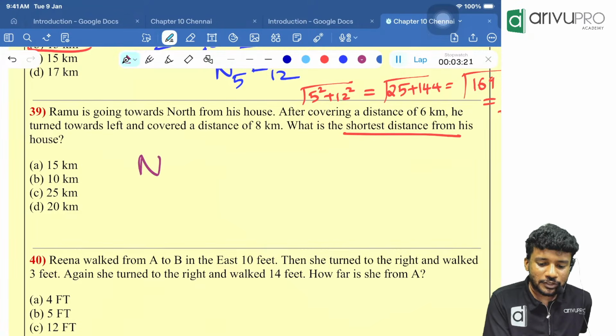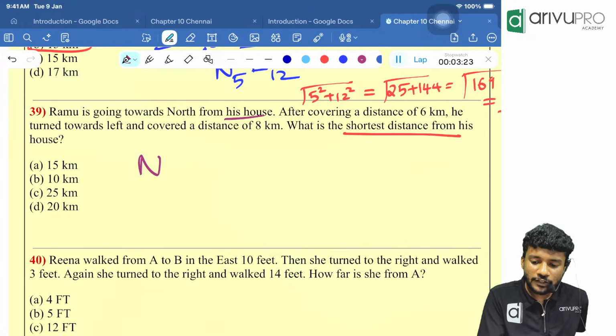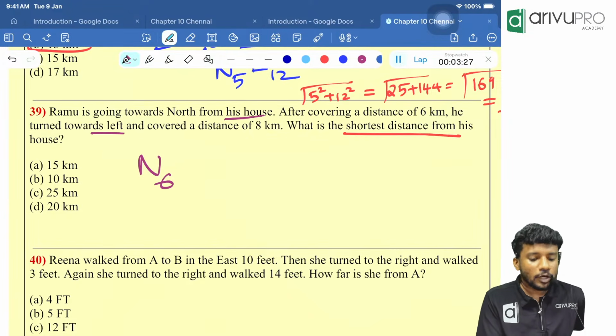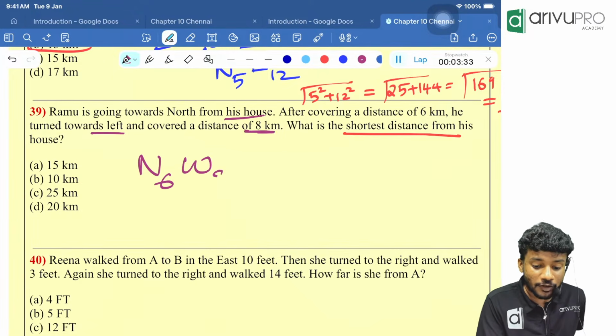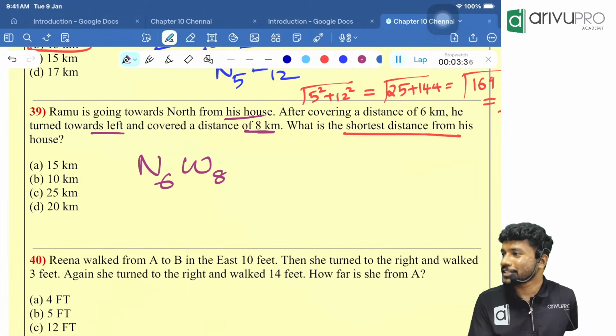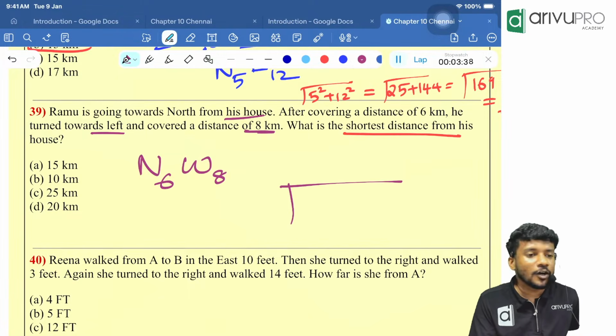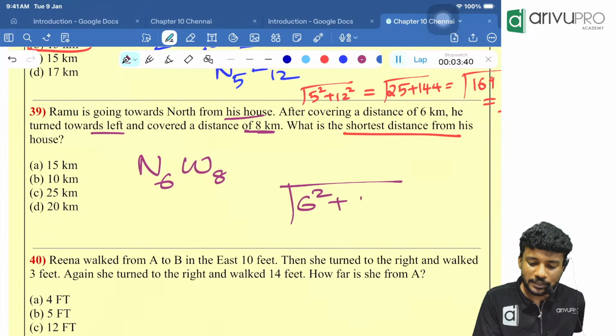Ramu is going towards north from his house. After covering a distance of 6 km, he turns towards the left. What is left of north, people? West. Left of north is west. And covered a distance of how much? 8. We need to find the shortest distance. That is nothing but root of 6 square plus 8 square.